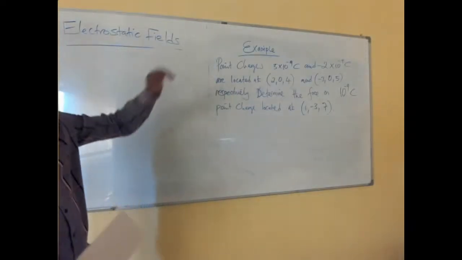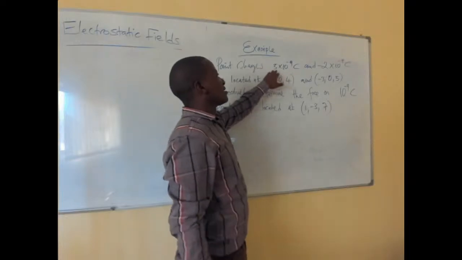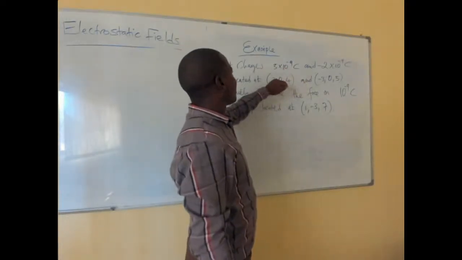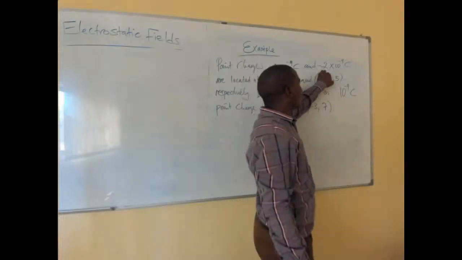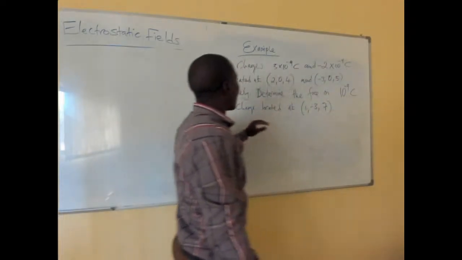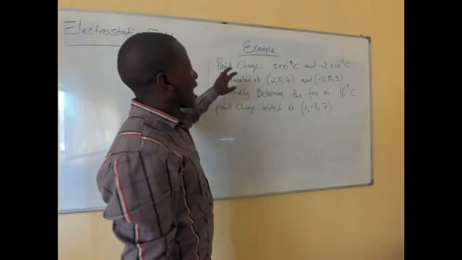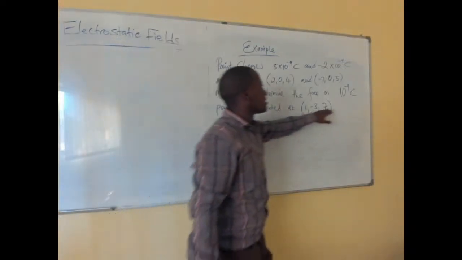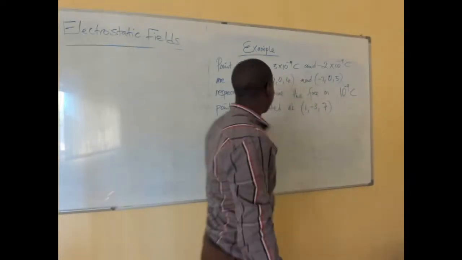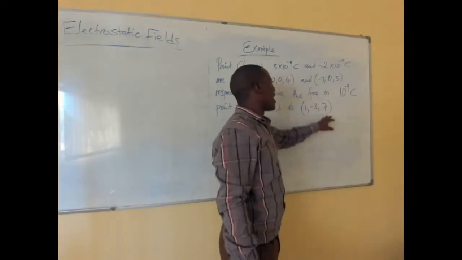Alright, so we have been given points and point charges. The first one is 5 times 10 to the minus 9 coulombs. The second charge is minus 2 times 10 to the minus 9 coulombs. Then we have been asked what will be the force acting upon a point charge of 10 to the minus 9 coulombs at the point 1, minus 3, and 7.